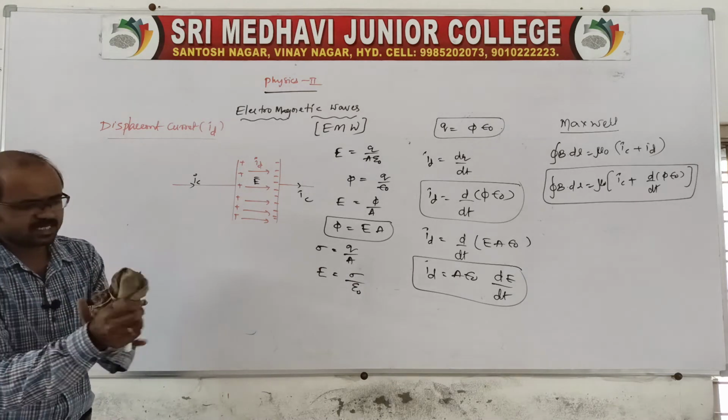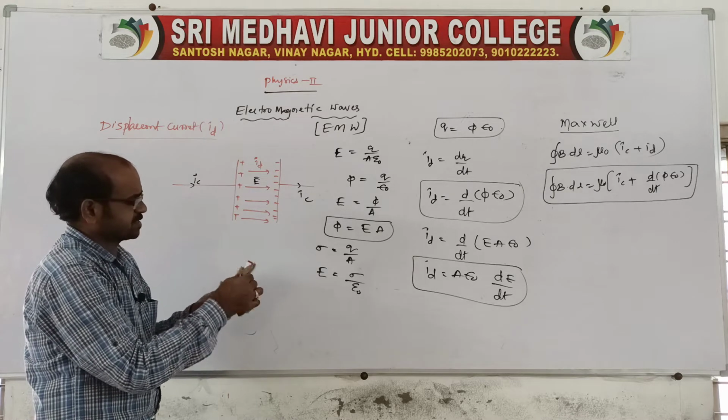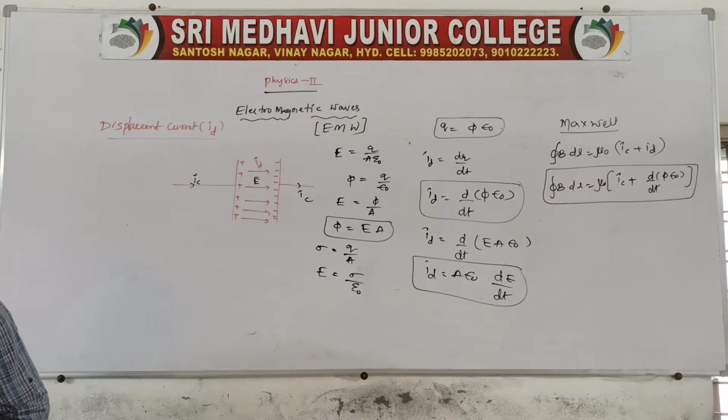That current is what we can say is the displacement current, which is inside the capacitor plates. Clear?